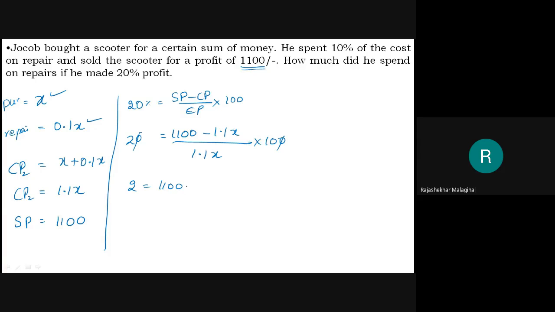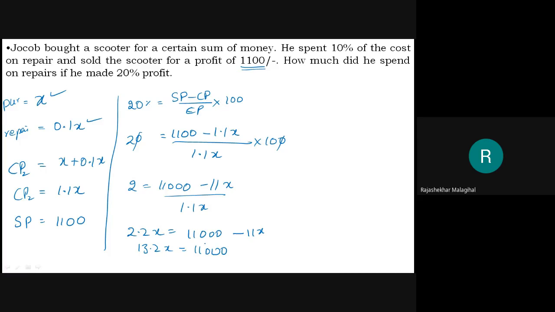This 10 I will take inside, therefore this becomes one more 0, and this 1.1 becomes 11x divided by 1.1x. Then here x I need to calculate. This will come this side, 2.2x equal to 11000 minus 11x. Then this minus 11x comes this side, that becomes 11 plus 2.2, that is 13.2x. 13.2x equal to 11,100. Then x is 11000 divided by 13.2.